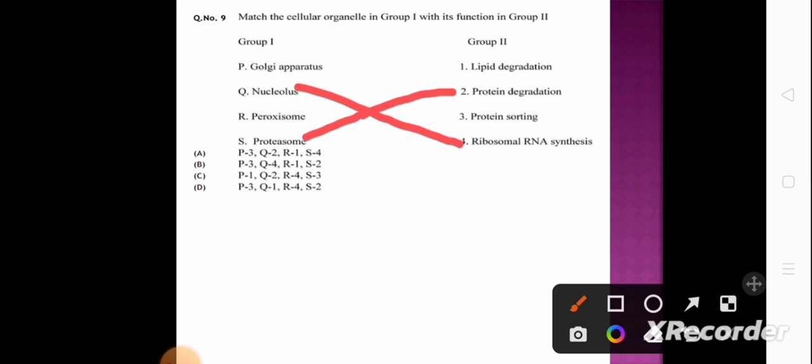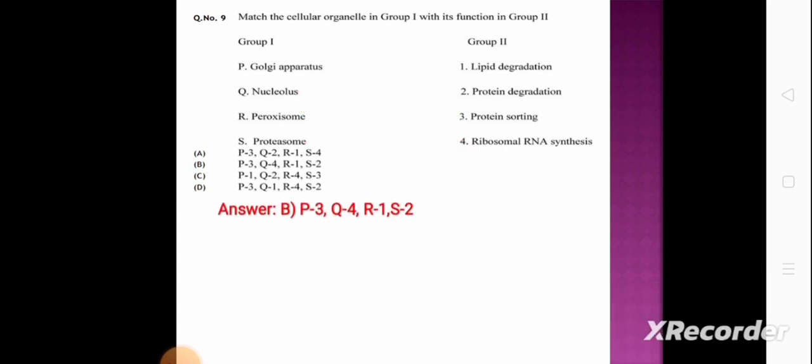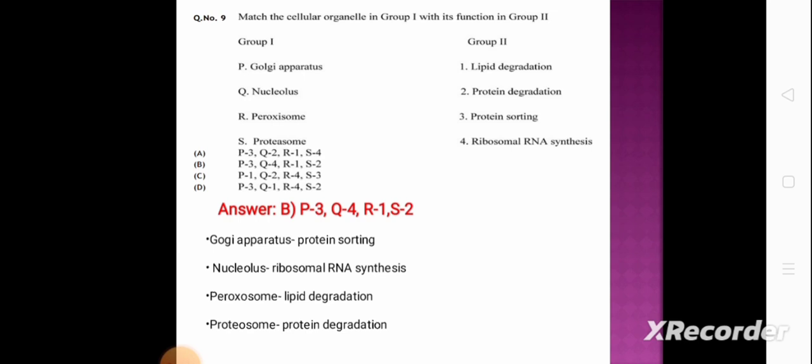So, let's see another option. Golgi apparatus helps in protein sorting. So P is 3 and the rest is peroxisome, which helps in lipid degradation. So the correct answer will be option B, that is P3, Golgi apparatus, which helps in protein sorting; Q4, nucleolus, which helps in ribosomal RNA synthesis; R1, peroxisome, which helps in lipid degradation; and S2, proteasome, which helps in protein degradation.